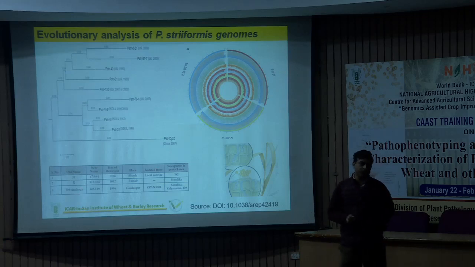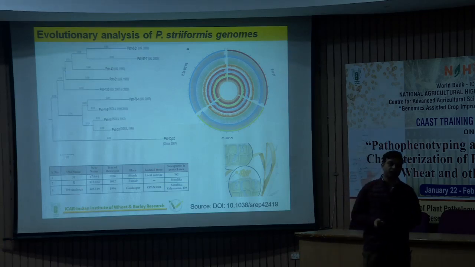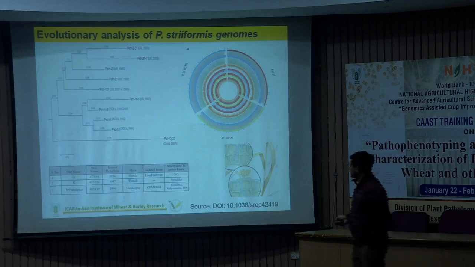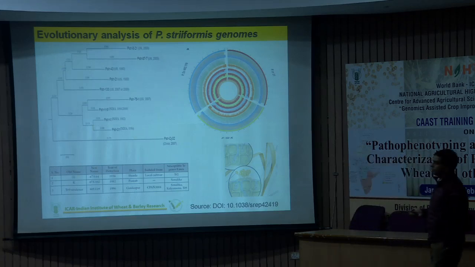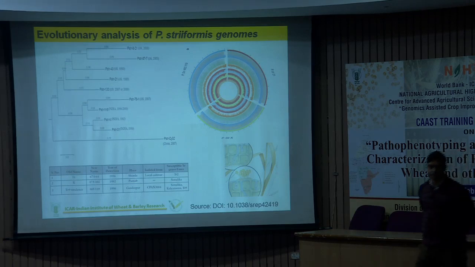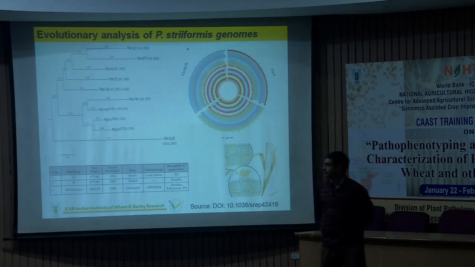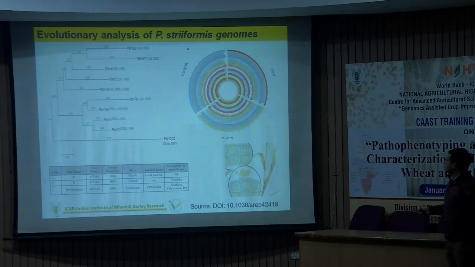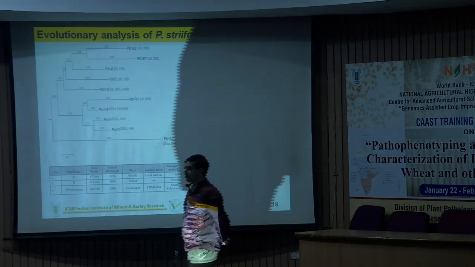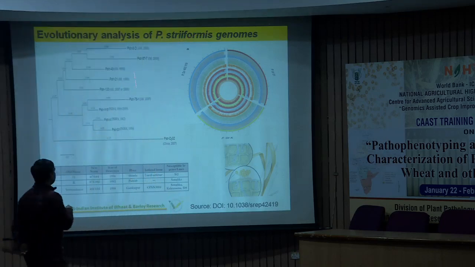So this is the beauty of genome information. We can replicate the data from one lab to another lab, and we get much more information. But this is the pathotype from China. It comes within this clade. What does it mean? It means the system of China is also different from that one, because there are two clusters, one this one and another this one. This means that the race systems that exist in China and USA are quite different, at least in comparison to these pathotypes.